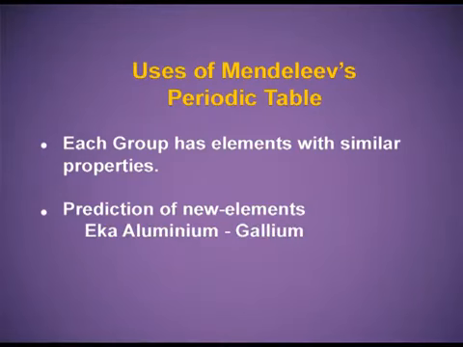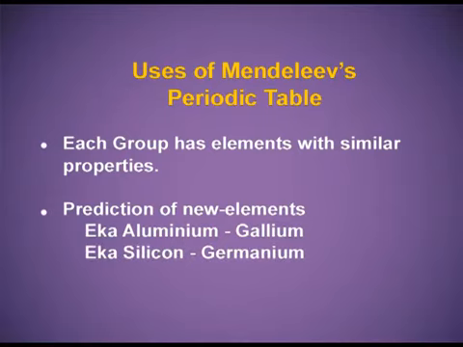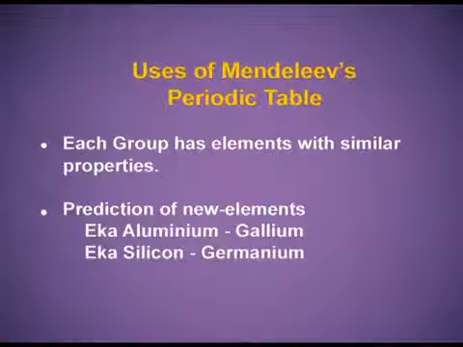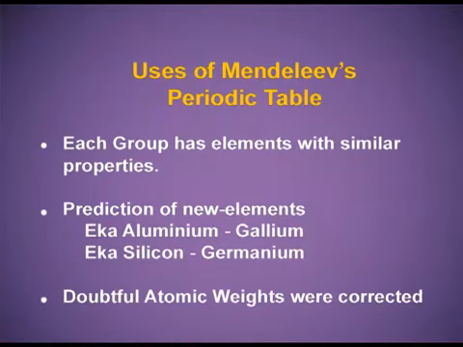For example, eka-aluminium, which is nowadays gallium, and eka-silicon, which is nowadays germanium. Both the elements were predicted by Mendeleev and very rightly predicted. Doubtful atomic weights were corrected.